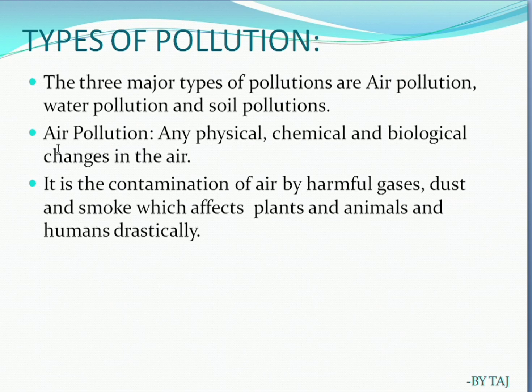Any physical, chemical or biological change in the air is called air pollution. It is the contamination of air by harmful gases, dust and smoke, which affects plants, animals and humans drastically.